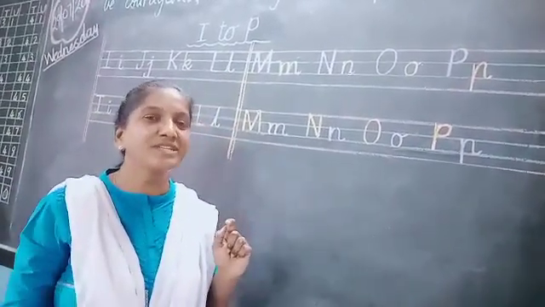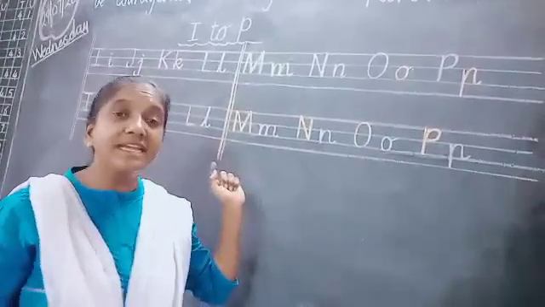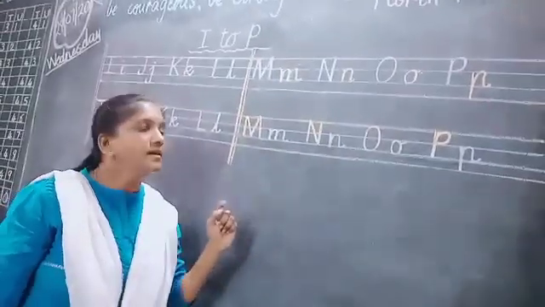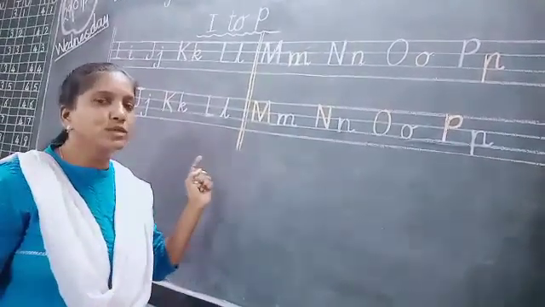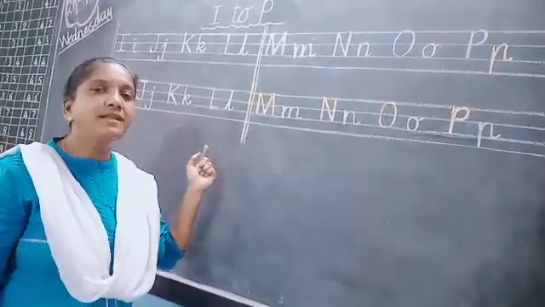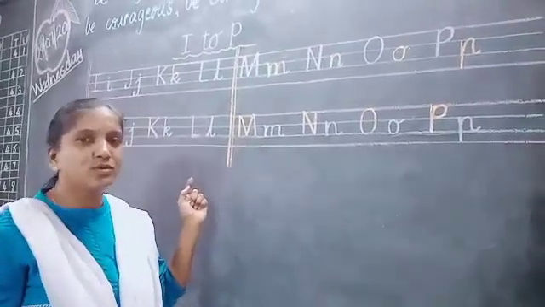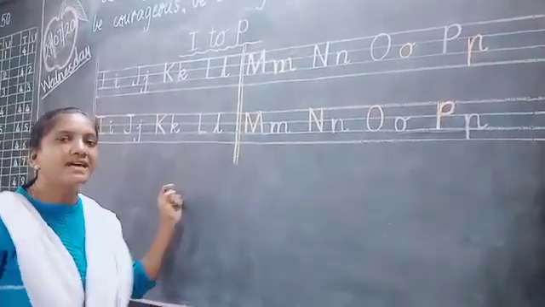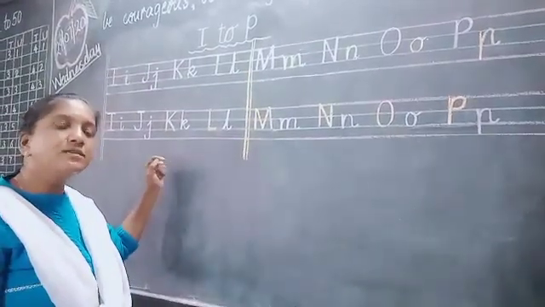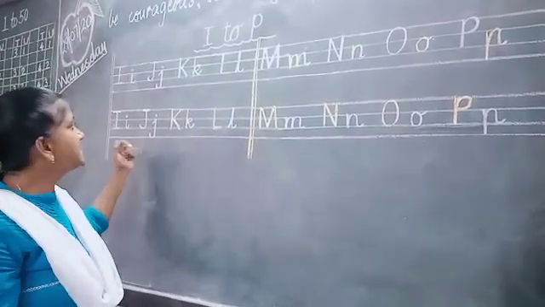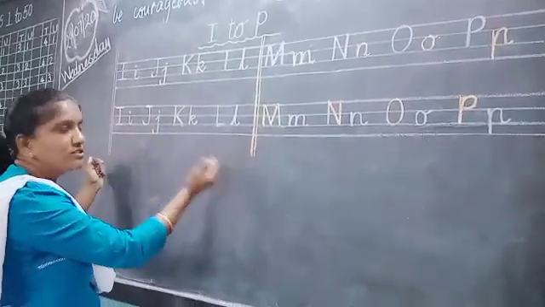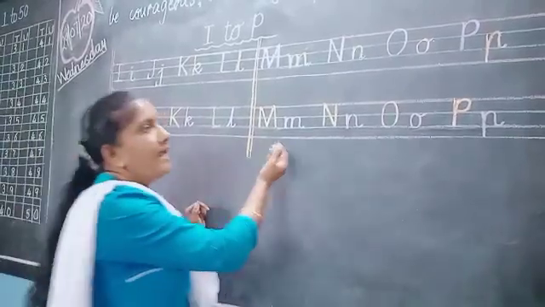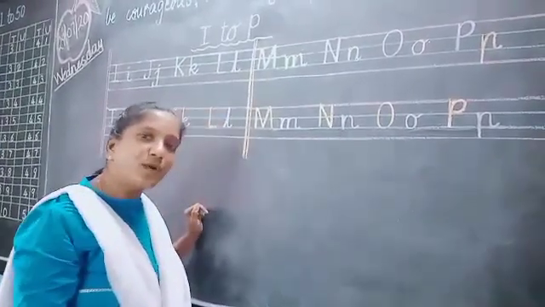Okay students, so we are going to read and write. Learn these letters and practice them in your notebook. When you come back, I will check your books. This much is enough for you. So today's class is over. Now you must practice. The homework for today: you have to write on one full page I to N letter, and on the next page N to P letter. Okay? So for today, bye.